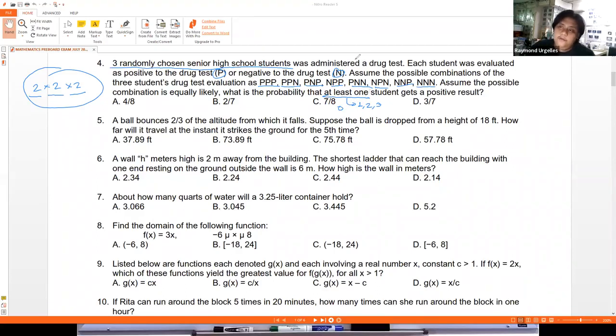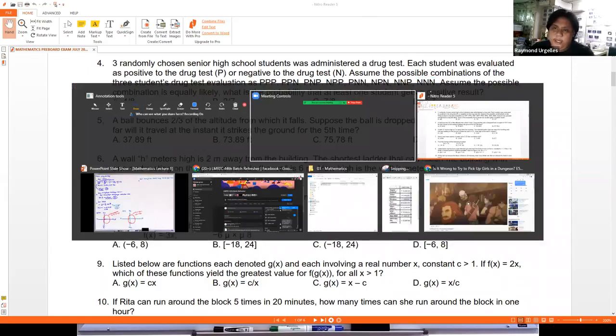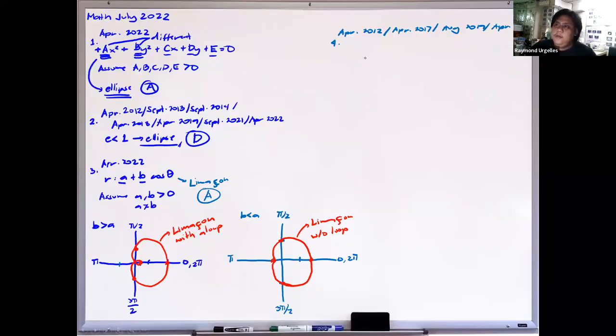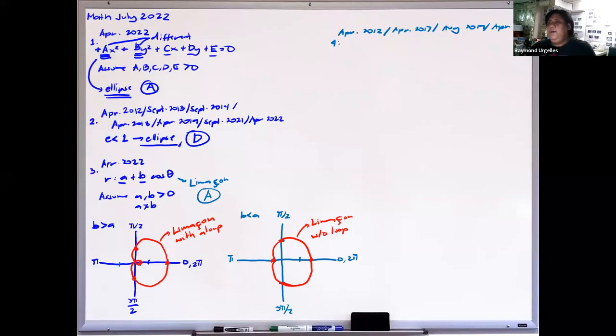One way to solve this is to take the 0 case and subtract it from 100%. Or we can also enumerate each case. Let's start with 0. If we look at this, there is only one possibility with no positive result, so the number of desired outcomes here is 1. So when we use the equation in number 4,